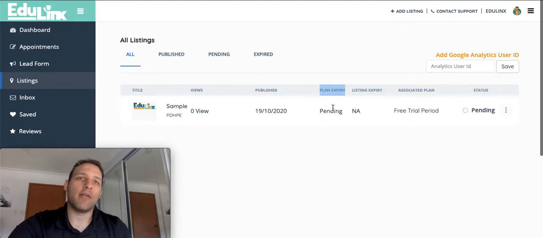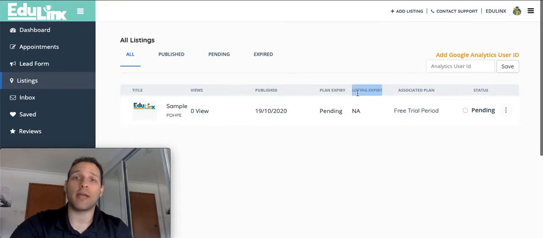So if you've just signed up for the month-to-month plan, then that will only count down for how many days you have left in the month, and then that will always be the priority. So if it doesn't fit, if your expiry date goes beyond your plan expiry date, then that will be overruled. So it will be removed from the platform and search functionality for educators. So just be wary of that.